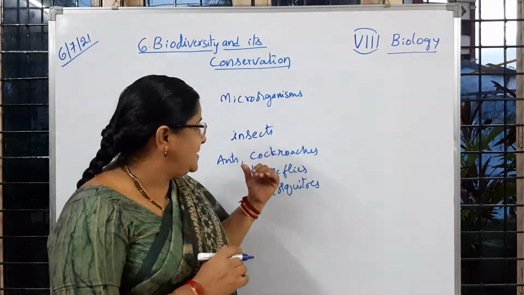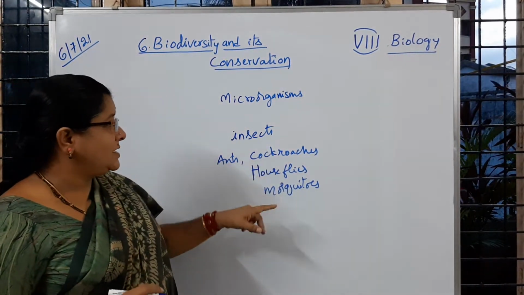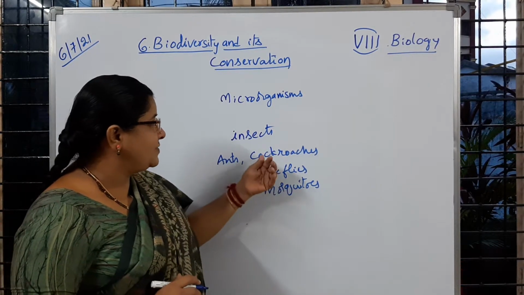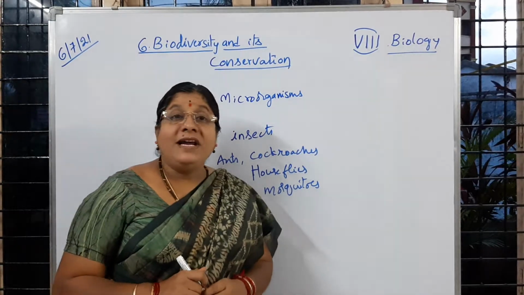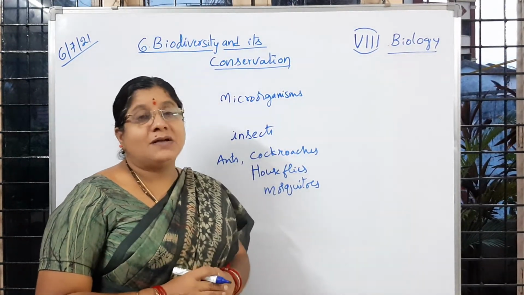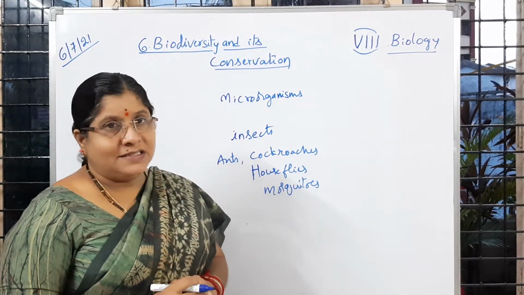So insects, if we say, ants are not looking like cockroaches or houseflies or mosquitoes. Mosquito will never look like houseflies or cockroaches, like that. Why is it like that? Why does it appear like that? That is because of, again, variations. Is it clear to you?